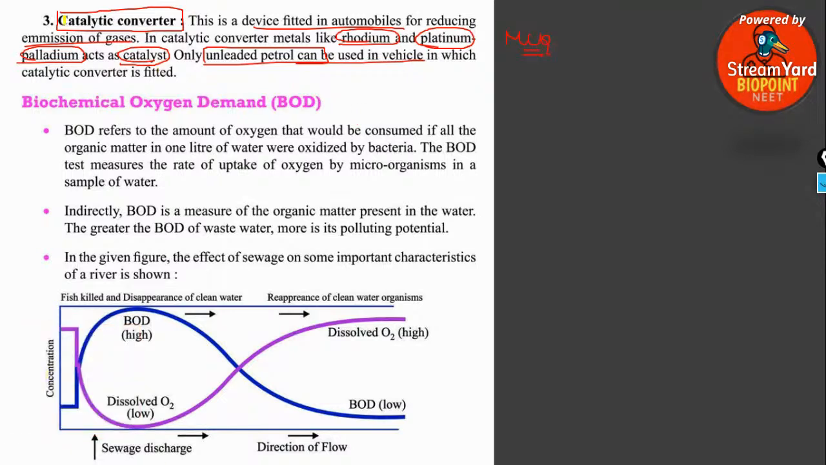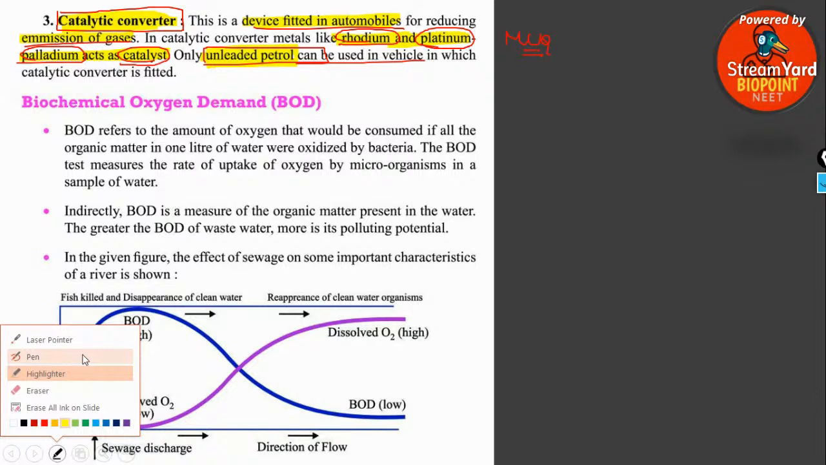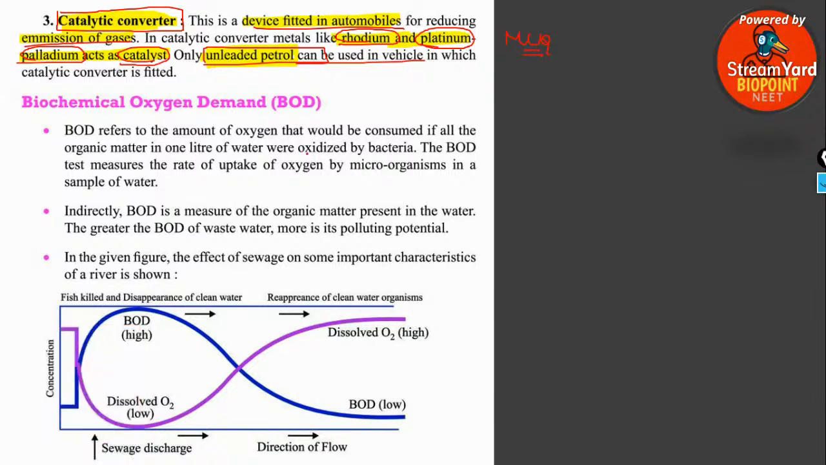So the important thing: catalytic converters are devices fitted in automobiles for reducing the emission of gases. Metals such as rhodium, platinum and palladium are used as catalysts, and this can be fitted only in vehicles using unleaded petrol. Actually what happens is that lead poisons the catalyst. Lead acts as a poison to the catalyst. That is why. Clear?